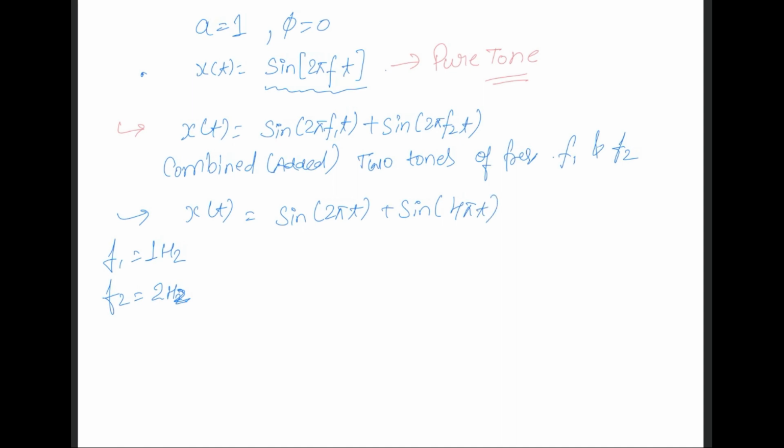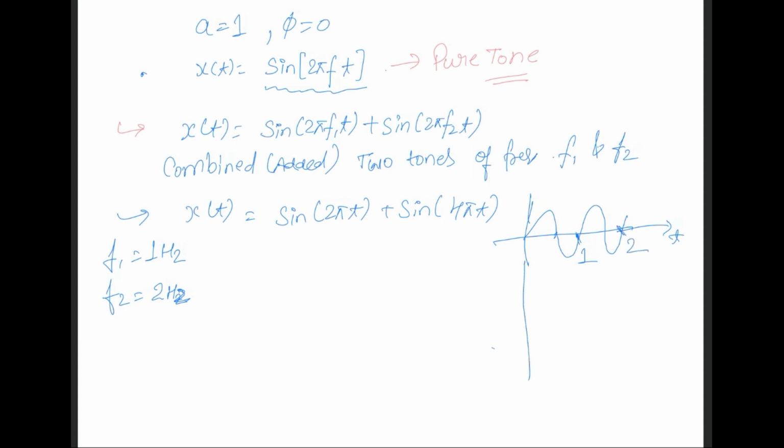Let's again try to draw these two signals. Sine 2 pi t, we can draw like this. As its frequency is 1 hertz, its time period is 1 second. So this is the 1 second mark, and it completes the second period here, at the 2 second mark.